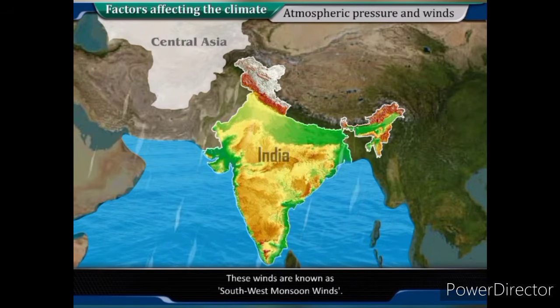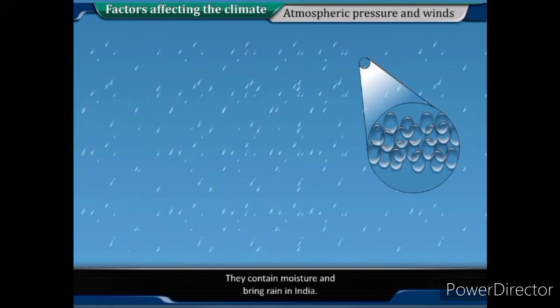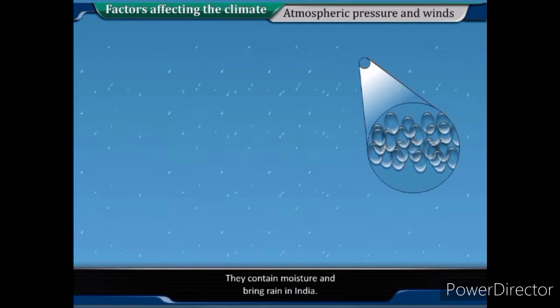These winds are known as southwest monsoon winds. They contain moisture and bring rain in India.